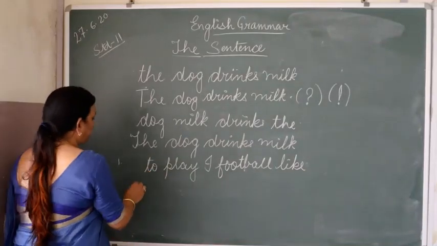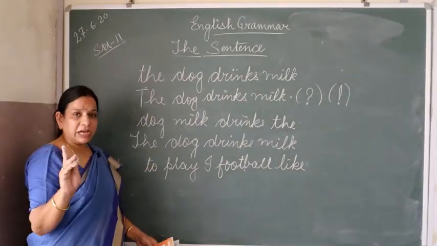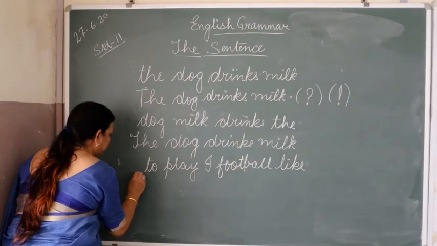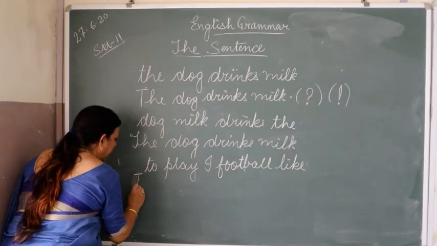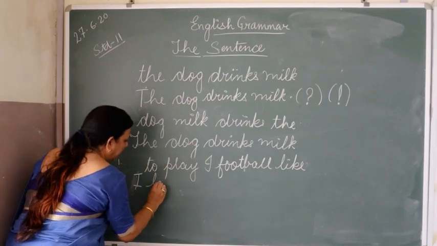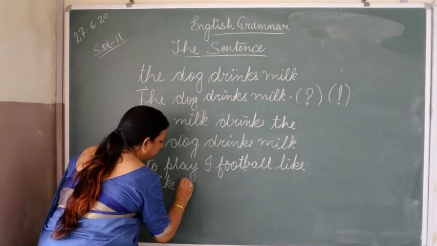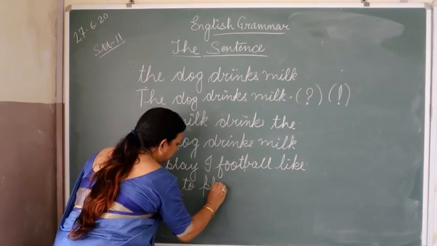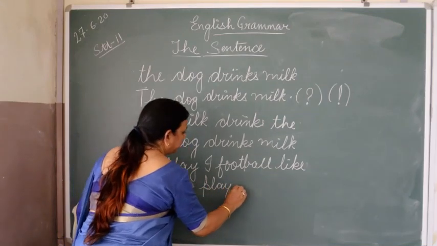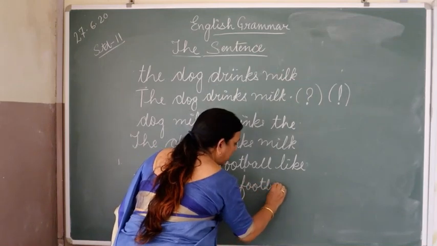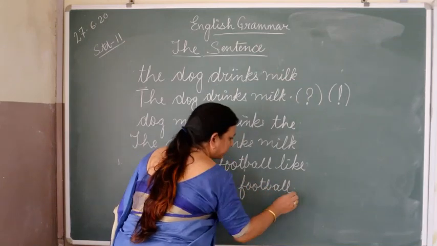The proper form will be, first we will start with the capital letter. I like to play football. You all like to play, don't you?